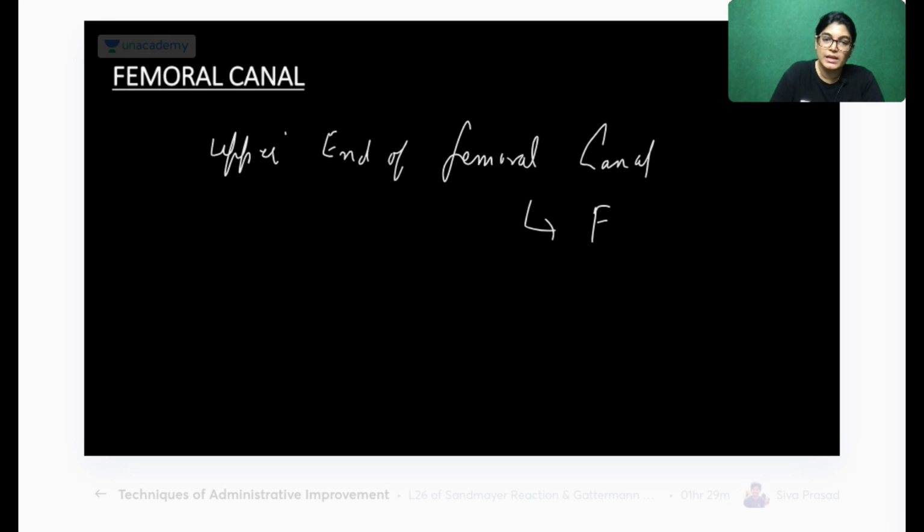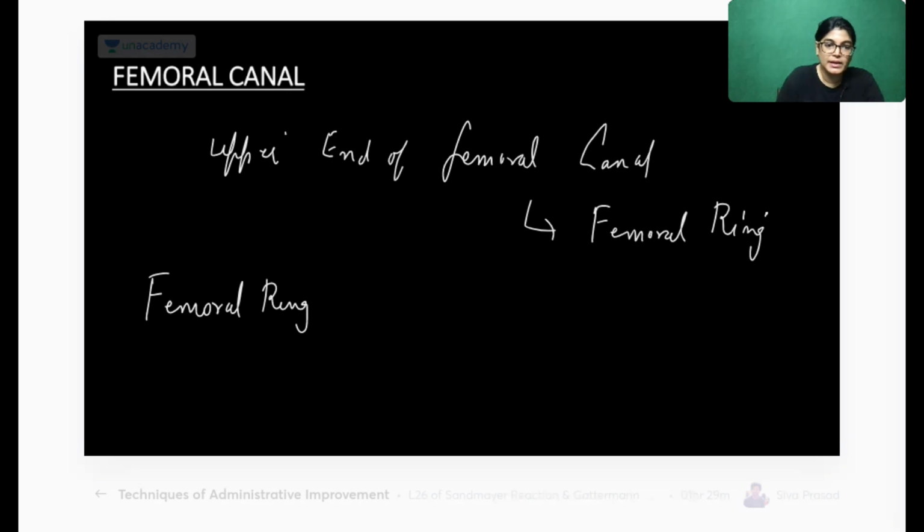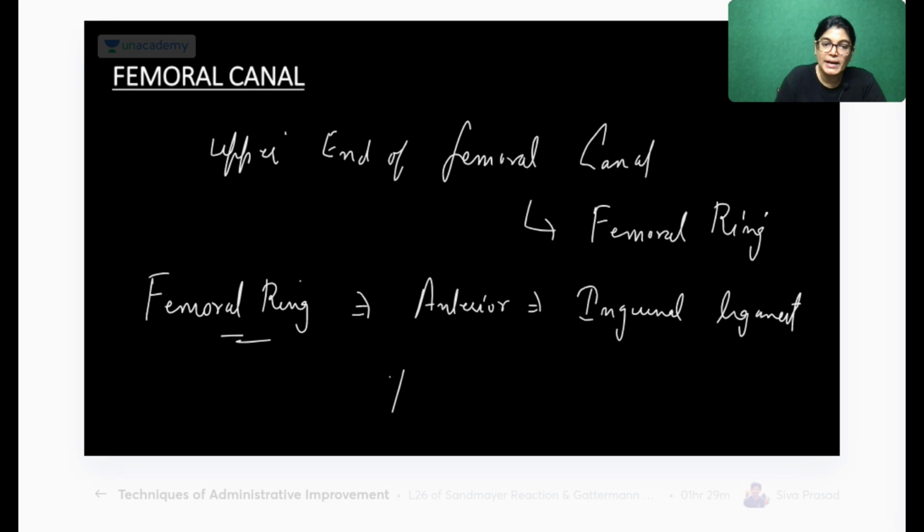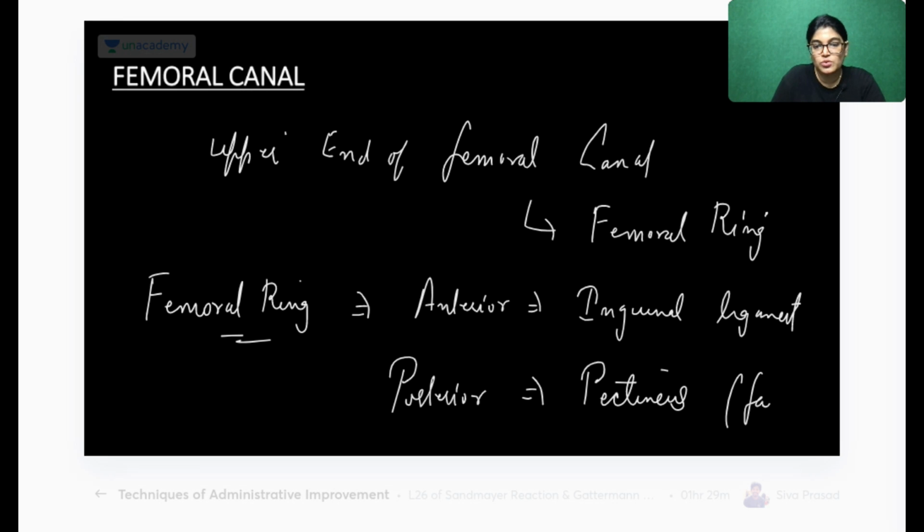If we talk about the boundaries of the femoral ring, it is bounded anteriorly by the inguinal ligament, and posteriorly by the pectineus, which is also covered by a fascia, the pectineus fascia.